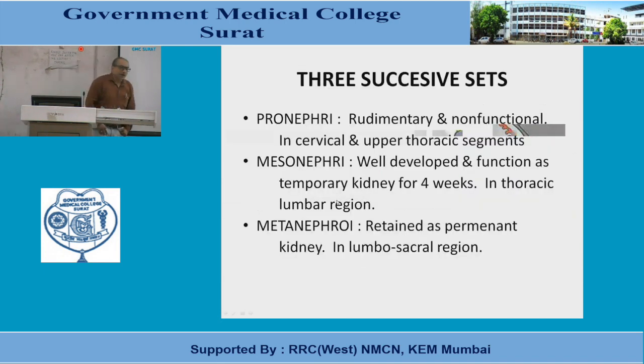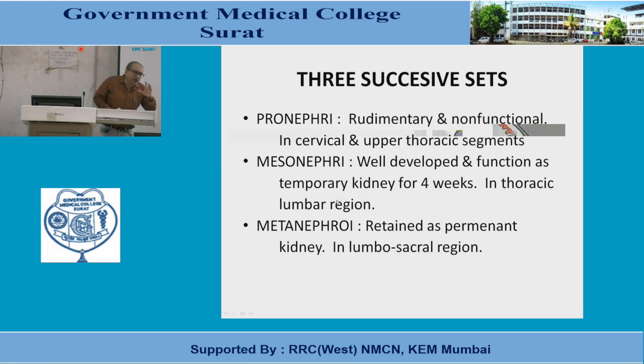Now, in the development of the kidney in the human embryo, three successive sets of the kidney appear at different time periods of embryonic development. The first set is known as the pronephros, that appears early in the fourth week of development.